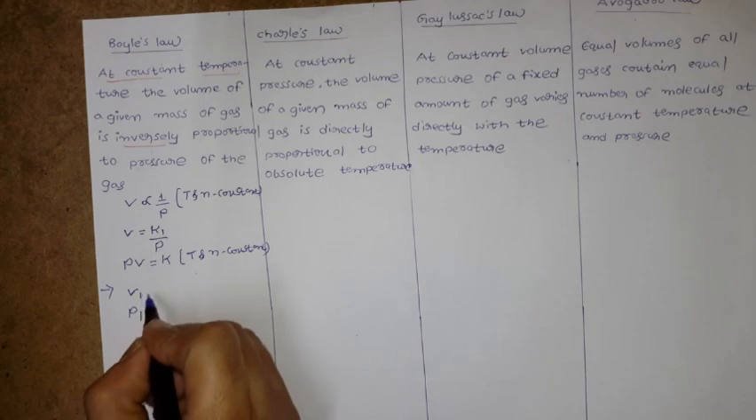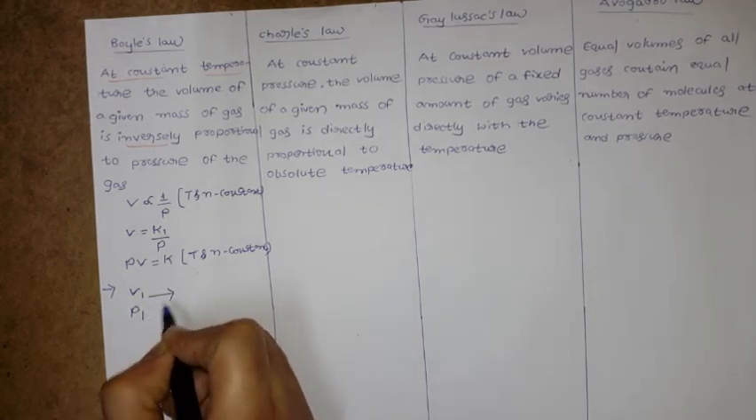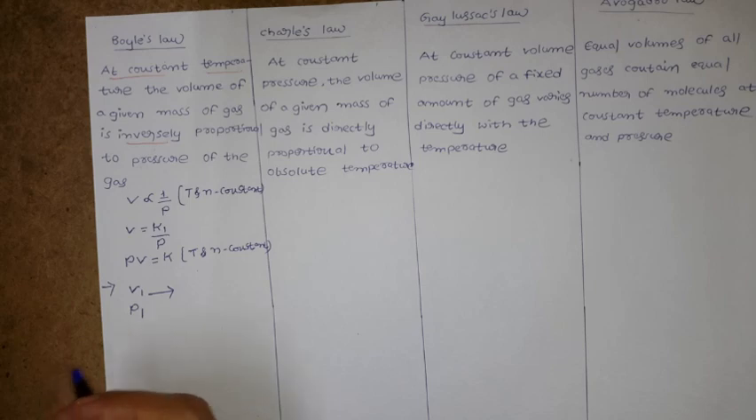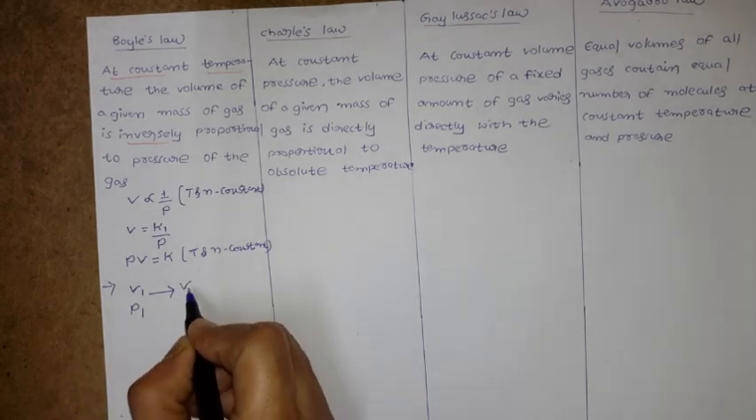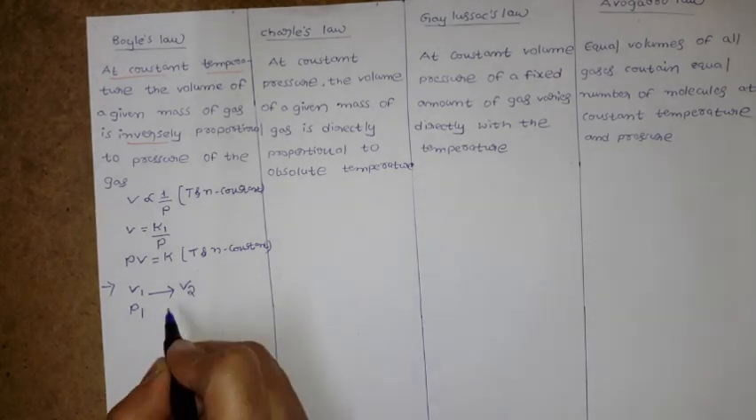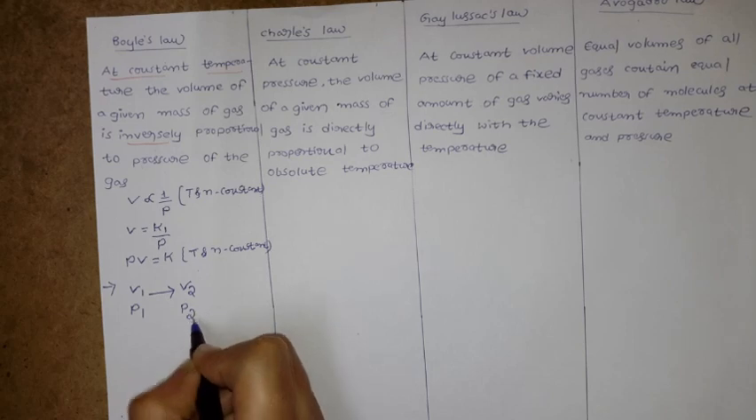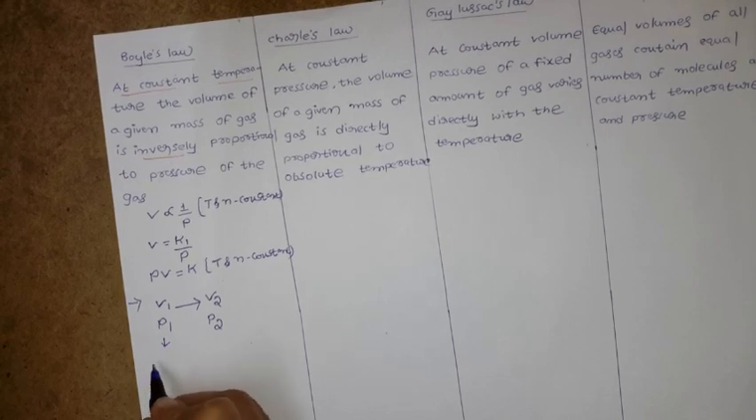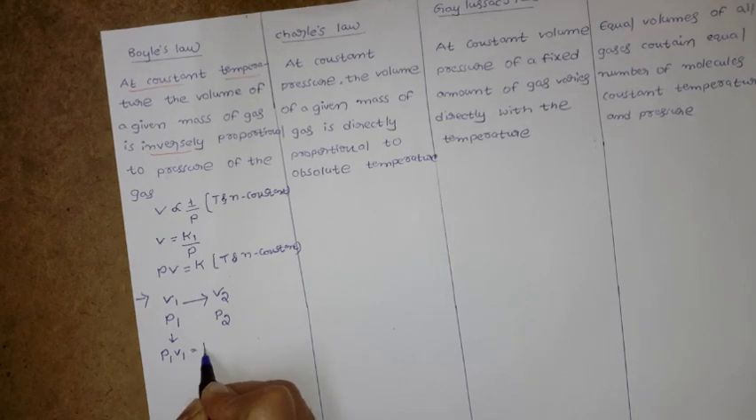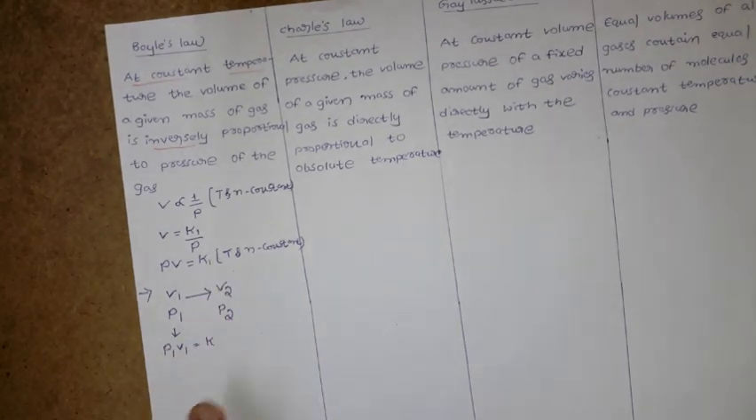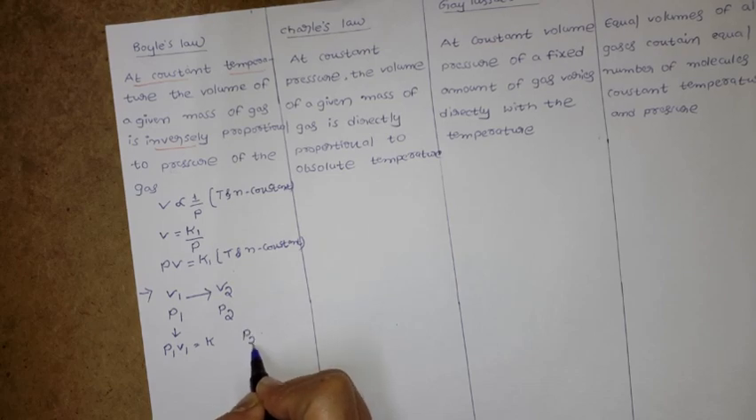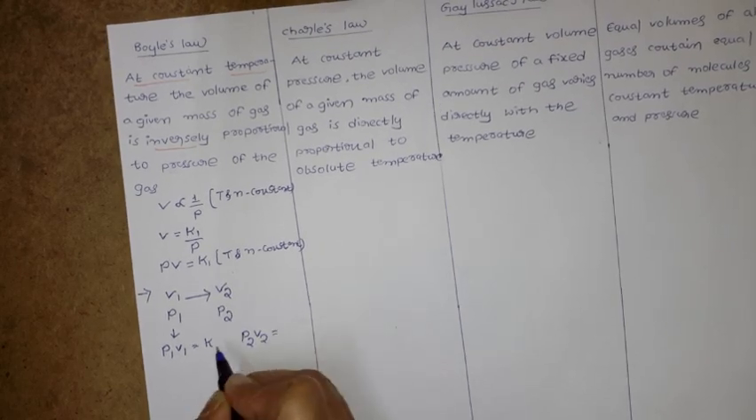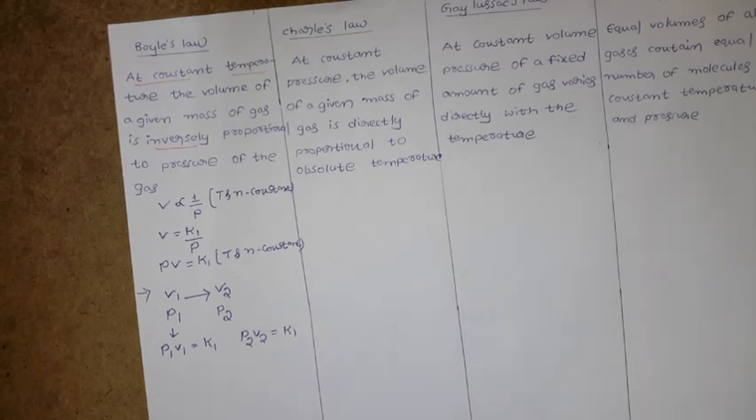Now if we assume that gas undergoes expansion, what happens? Once it undergoes expansion, then volume is definitely going to vary. That volume I am assuming as V2 and pressure as P2. Now according to Boyle's law, in the first case we can write P1 V1 equal to constant K1. In the second case also I can write P2 V2 equal to the constant, which I am assuming as K1.